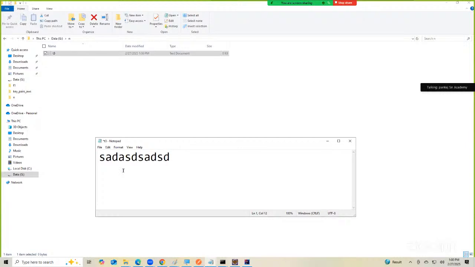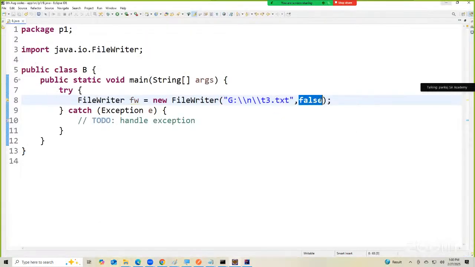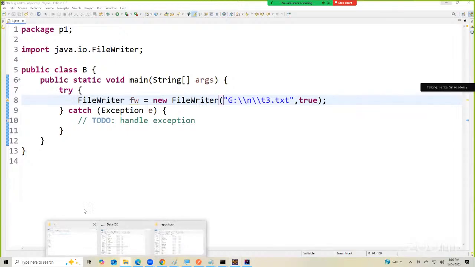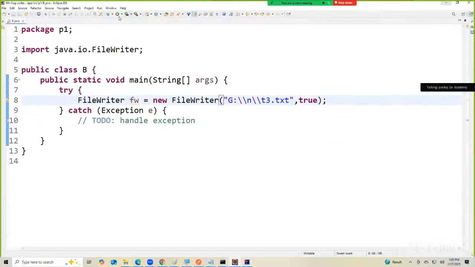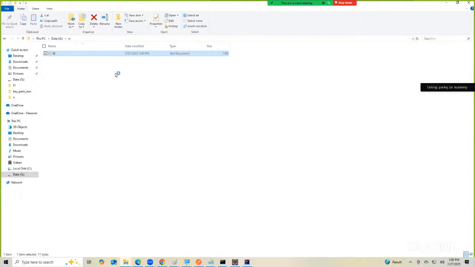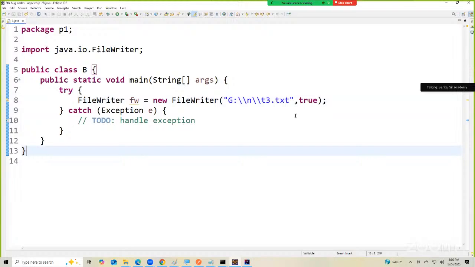So if I don't write anything, or if I write false, it is replacing the content. But if I write true here and run, can you tell me what's happening now? See here, run again. Observe. Is it replacing the file content? No. So this is very, very important.